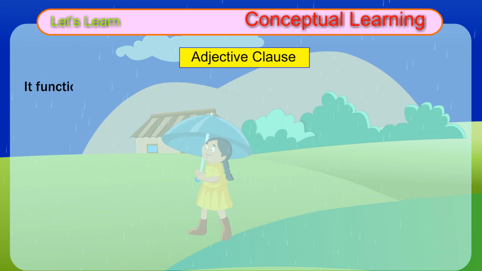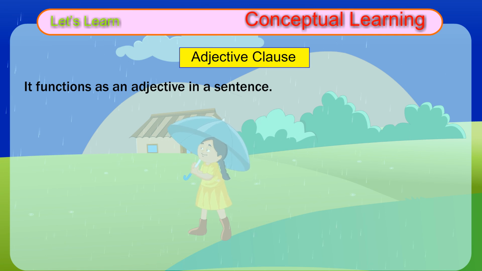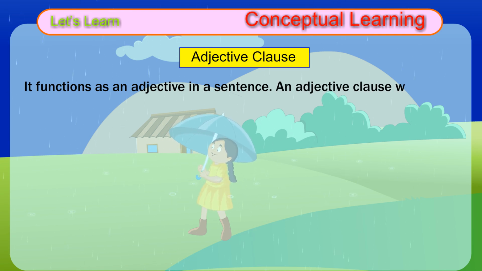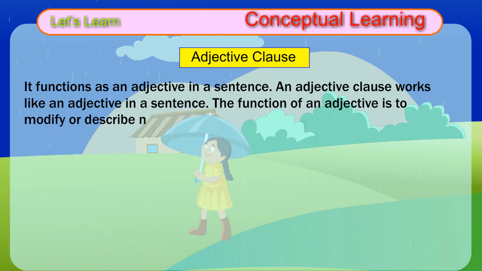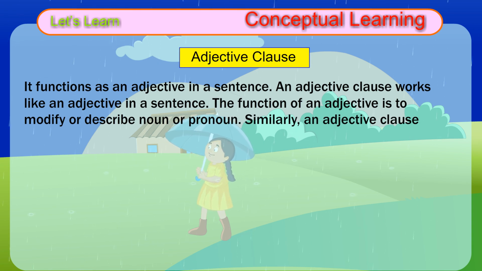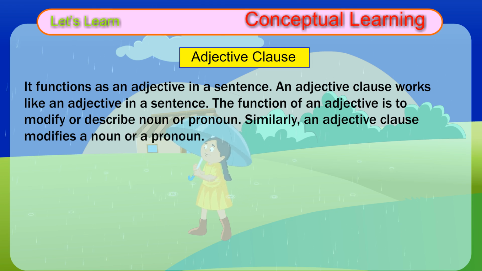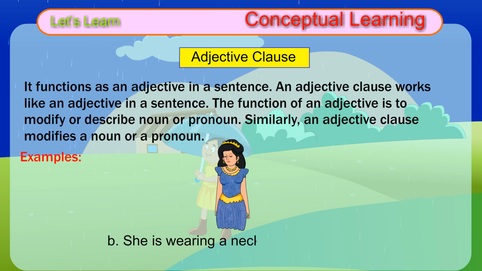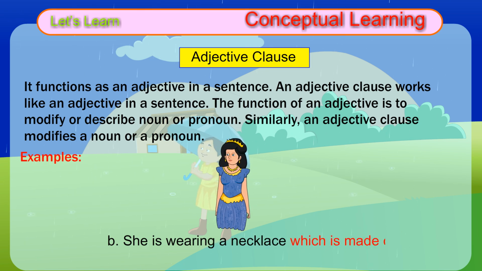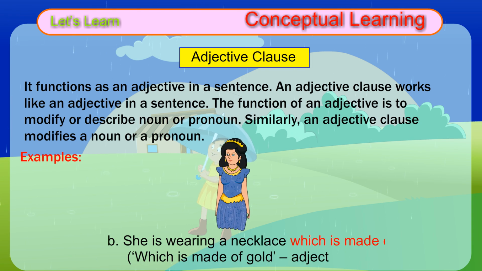Adjective clause. It functions as an adjective in a sentence. An adjective clause works like an adjective in a sentence. The function of an adjective is to modify or describe a noun or pronoun. Similarly, an adjective clause modifies a noun or a pronoun. Examples, A. She is wearing a nice gold necklace. Nice, adjective. B. She is wearing a necklace which is made of gold. Which is made of gold, adjective clause.